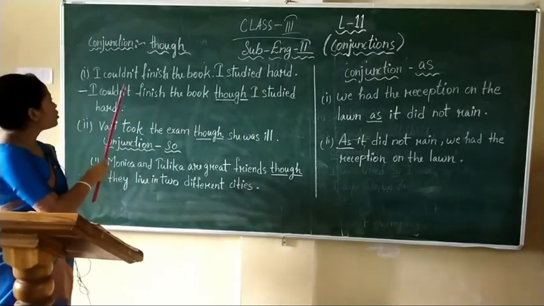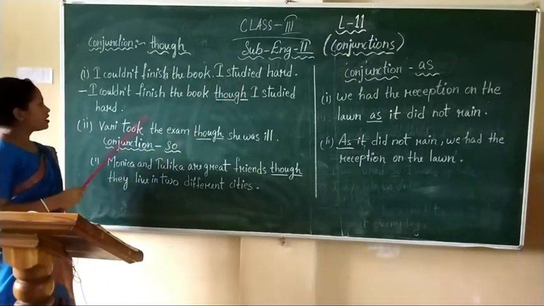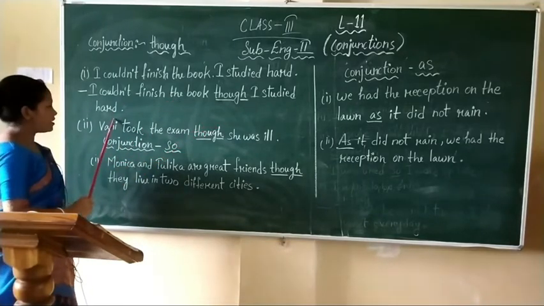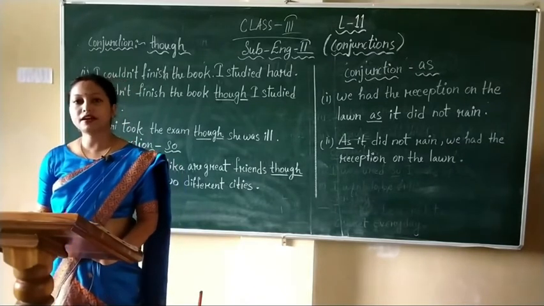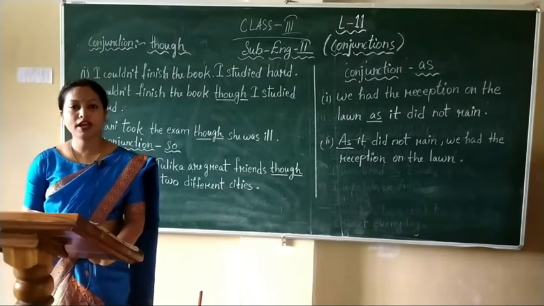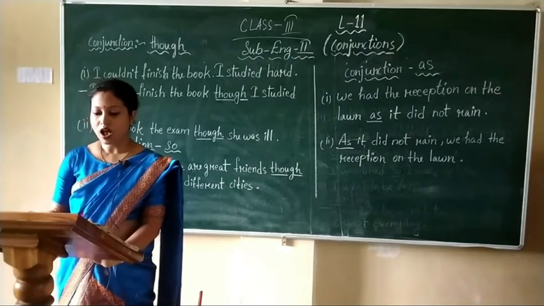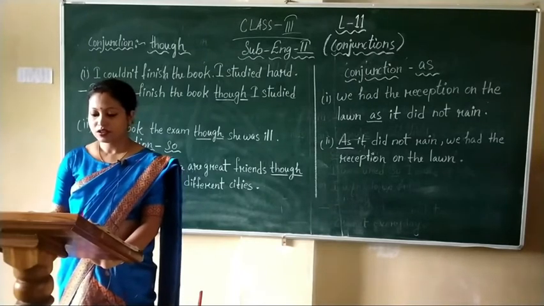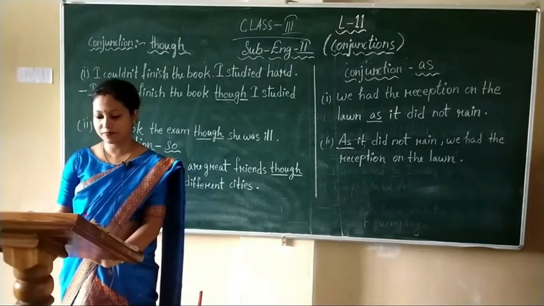I could not finish the book. I studied hard. I could not finish the book though I studied hard. Here, in this sentence, I studied hard but I could not finish the book. It was unexpected. So, we will use though. I could not finish the book though I studied hard. Here, in this sentence, the word though is a conjunction.